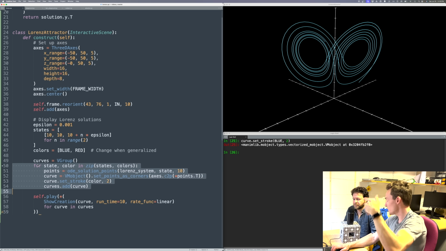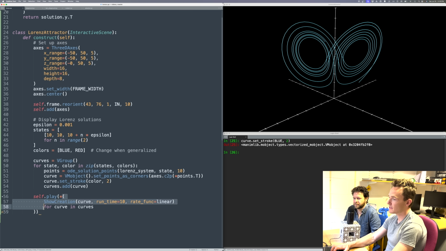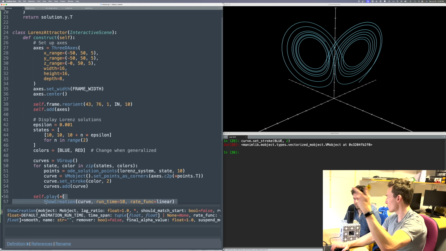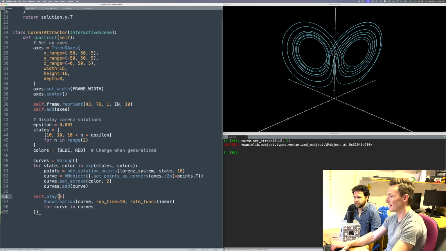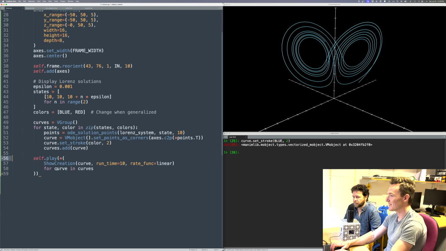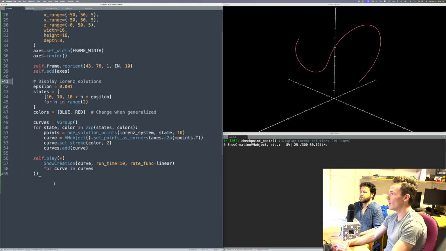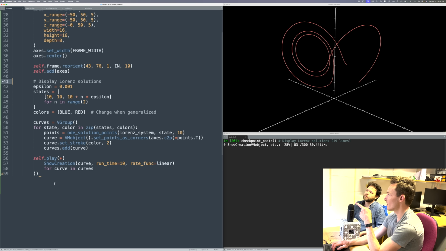Yeah. In this case, there's just 2. In a moment, we can make it 10 if we want. And then this is going to create basically a list. It's a generator, but it'll create a list of animations. Those animations are this show creation thing. And then the stars, so that as you pass it into the play argument, it's passing them as if they were multiple different animations. So there's a little bit baked into that. But essentially what we want is an evolution of 2 curves at once.